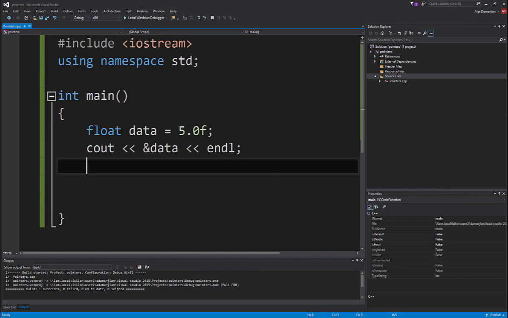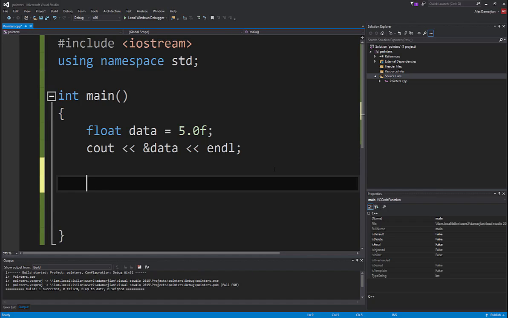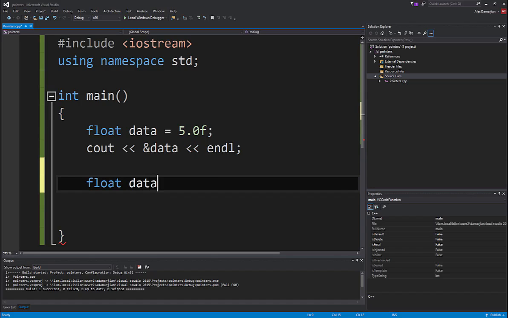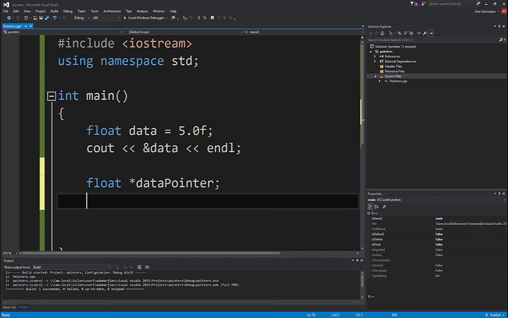The way you create a variable that can point to a specific memory address is you give it the same data type as the data that's going to be stored. We're storing a float value here, and I can name it pretty much anything I want. I'm going to name this data pointer, and before that you have to put an asterisk indicating that data pointer is a pointer. Then, on the same line or the next line, I can just say data pointer.